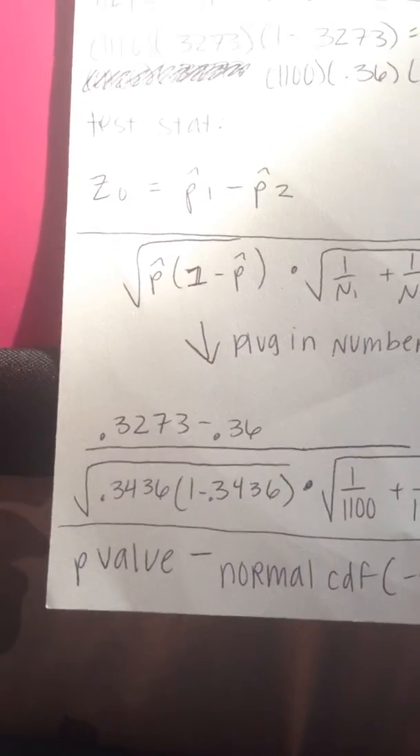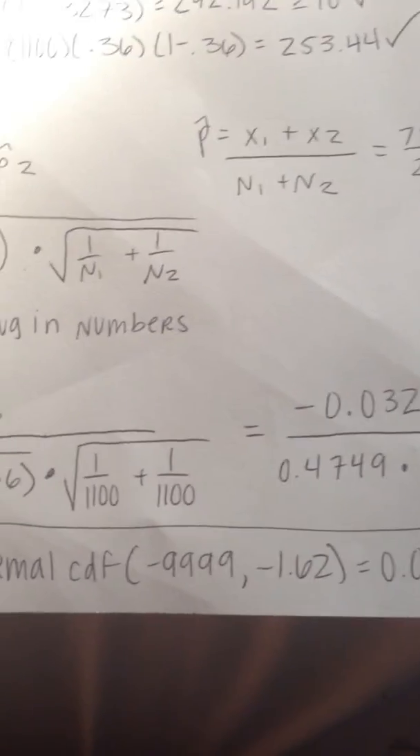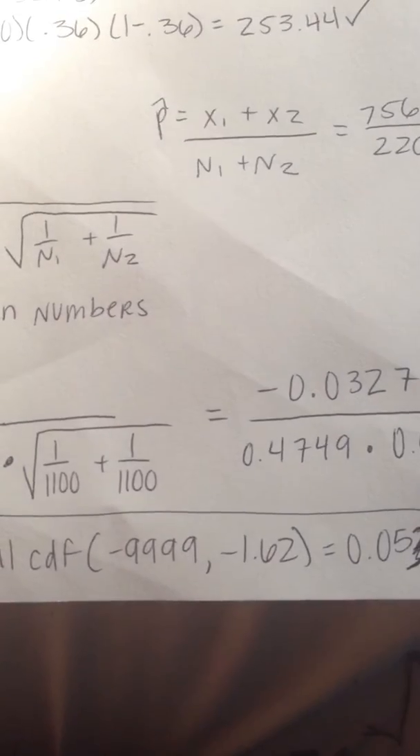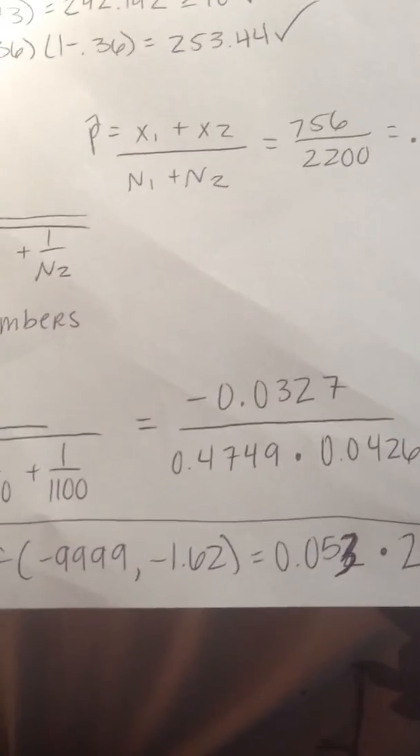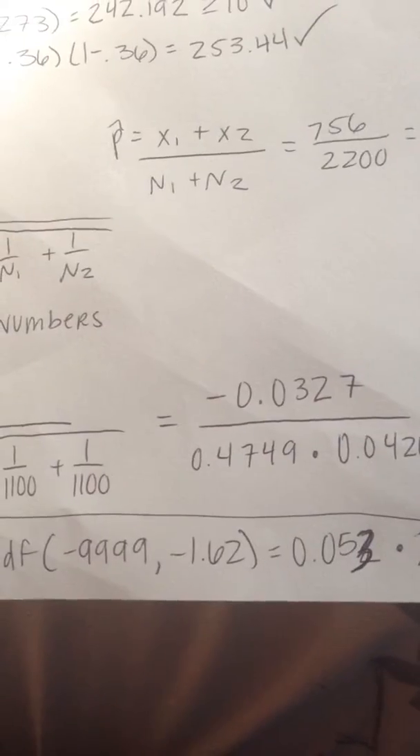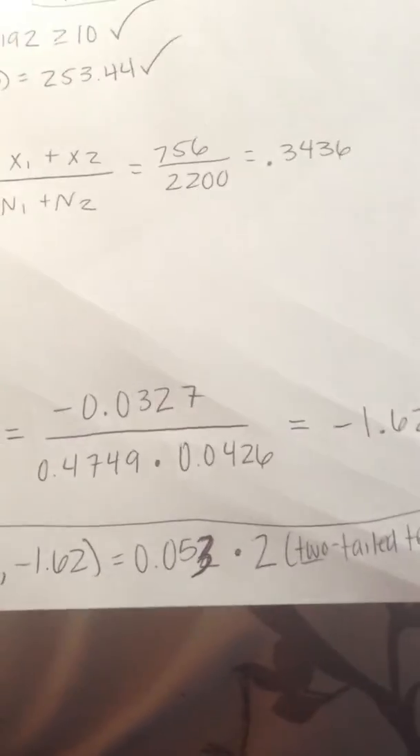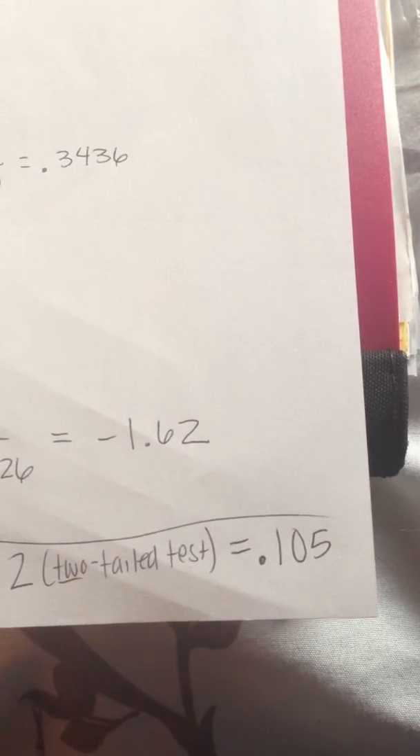And then to find the p-value, we go in our calculators to normal CDF, put negative infinity as the lower bound and negative 1.62 as the upper. And since this is a standard normal distribution, you don't need to put the mean or the standard deviation. And this number needs to be times by 2 because it is a two-tailed test, which gives you 0.105.